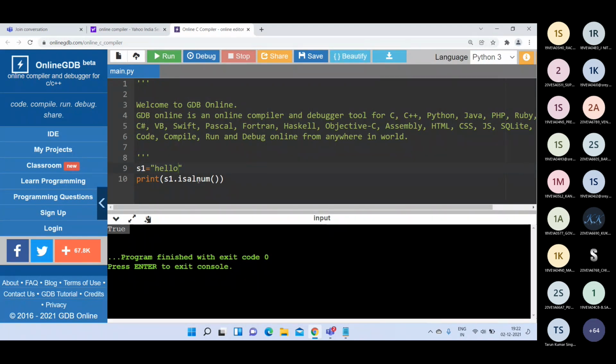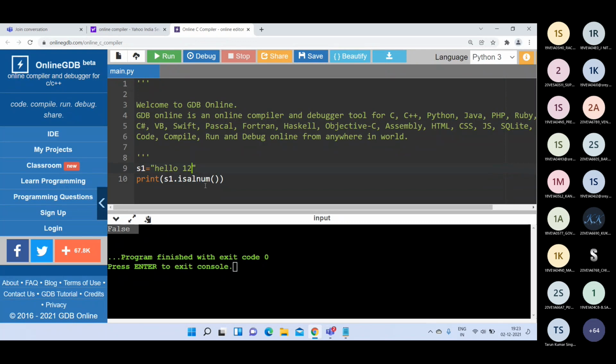If your string contains only alphabets or alphanumerical characters, like hello123, then also you will get a true value because it allows both alphabets as well as numerical values. Other than this, if any character like a space or special symbol is there, you will get false. If you write hello with a space, you will get false here. It only allows alphabets and numerical characters.